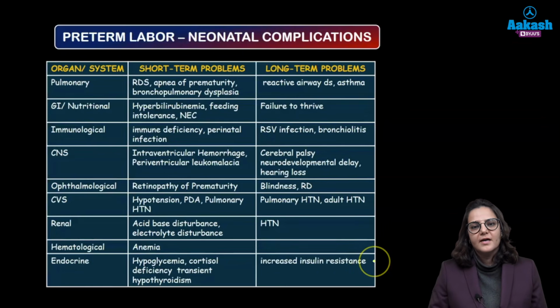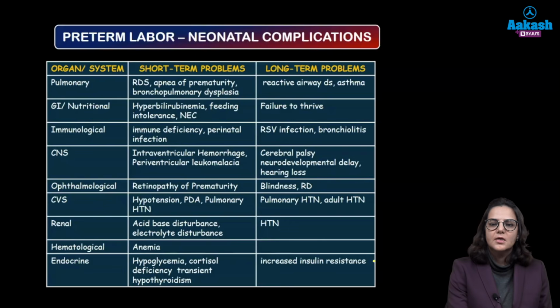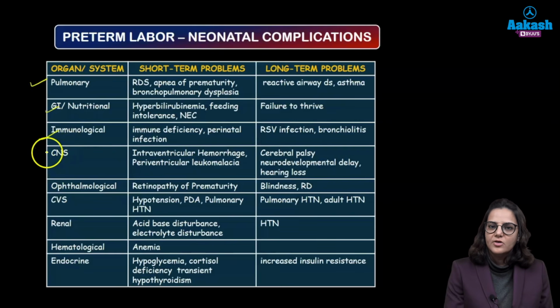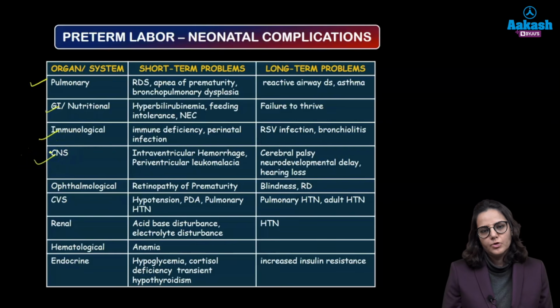Now let's understand why we are discussing preterm so much, because it can lead to a lot of neonatal complications. So what are these complications? To name a few, there can be pulmonary complications where the baby can later develop reactive airway disease or asthma. There can be hyperbilirubinemia because the liver is not mature enough to conjugate bilirubin. There can be failure to thrive, necrotizing enterocolitis. The baby can be prone to a lot of infections because of immune deficiency. There can be intraventricular hemorrhage or periventricular leukomalacia.